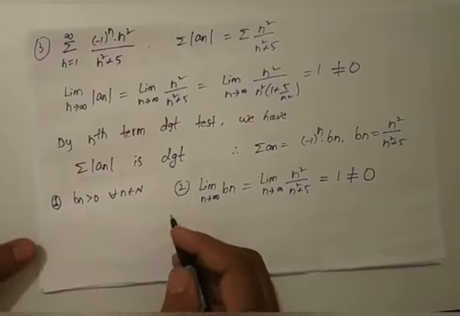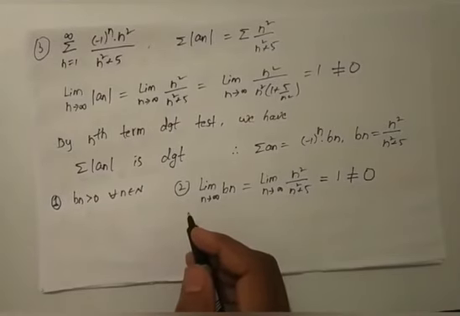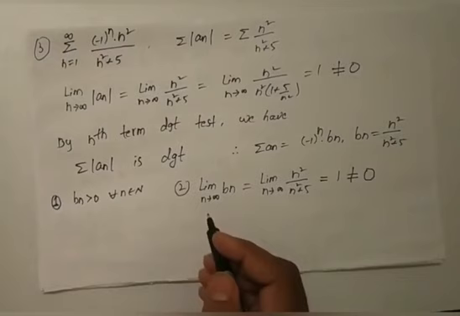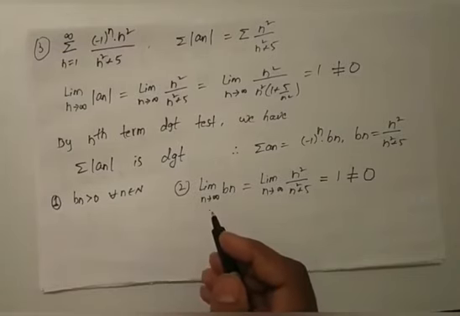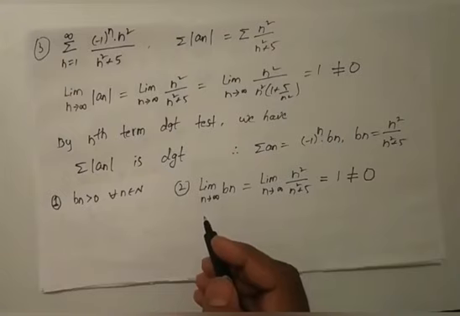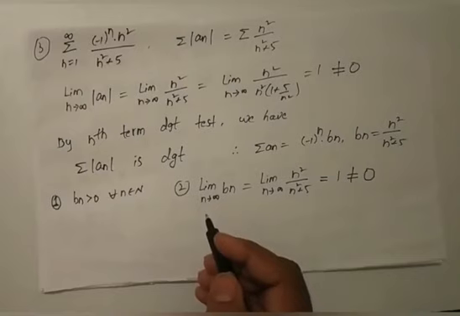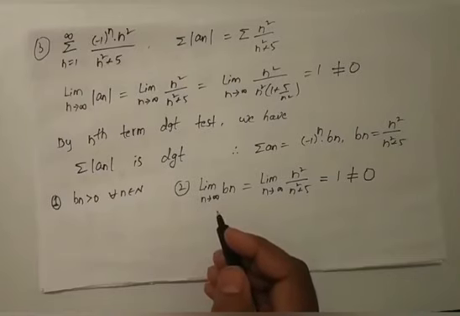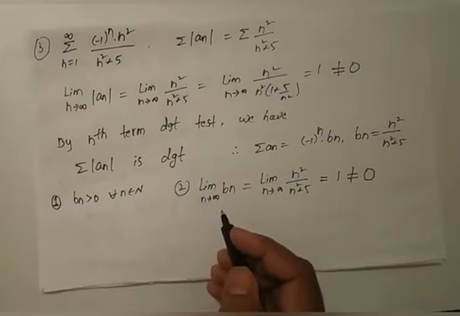That means the second condition is not satisfied. So there is no reason to check the third condition. We need to use another test. Suppose the second condition is not satisfied, then it is better to use the nth term divergent test. Now let us check it.